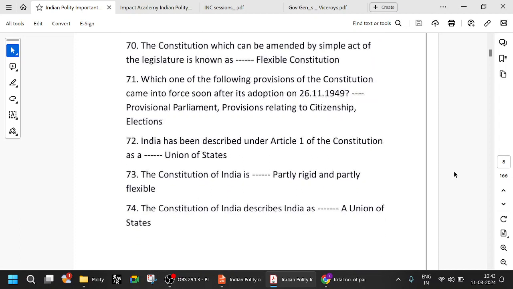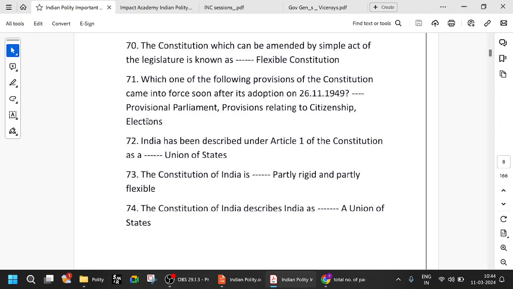Which one of the following provisions of the constitution came into force soon after its adoption? We're talking about adoption, that means we're talking about the preamble. So it is 26 November 1949. If it is coming into force, it is 26 January 1950. And what are the things that came immediately after the preamble? Provisional parliament, provisions relating to citizenship and elections.